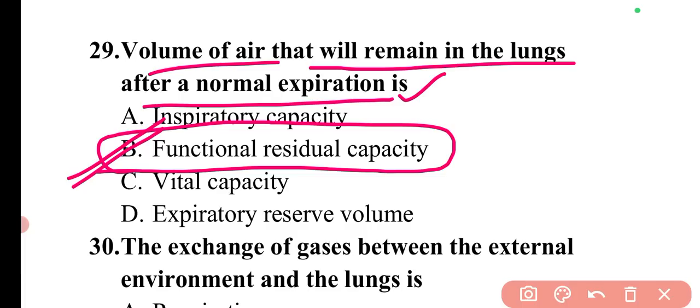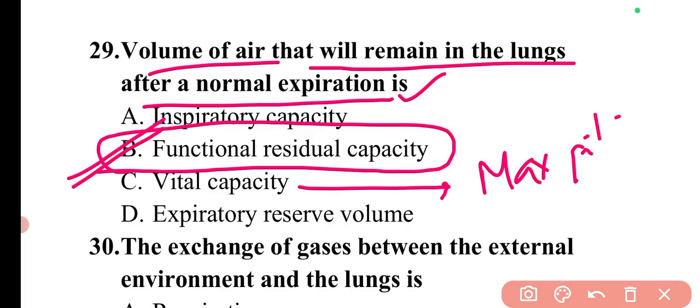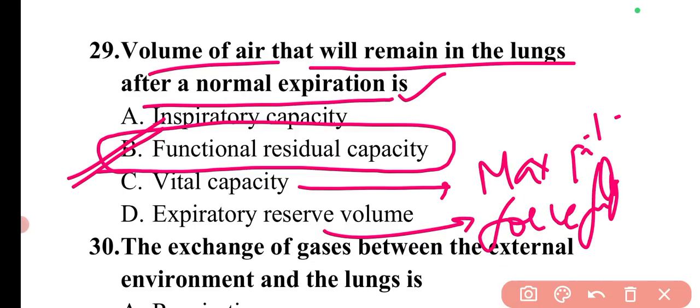Then there are several other terms like vital capacity. We have already discussed, this is the maximum quantity of air that can be moved into and out of the lungs. Okay. Then there is expiratory reserve volume. So expiratory reserve volume is simply the quantity of air that can be forcefully expired after normal tidal expiration.